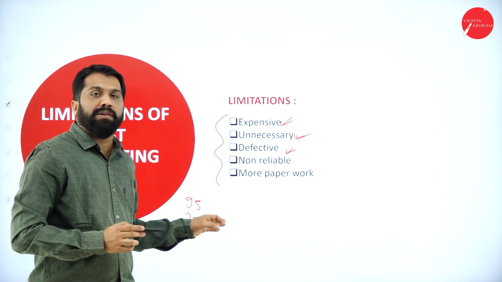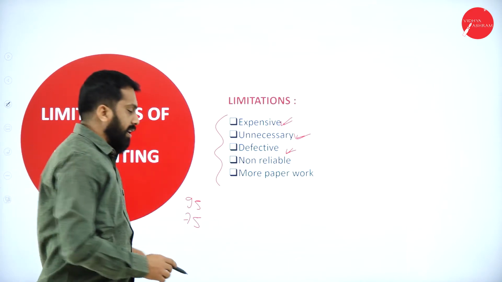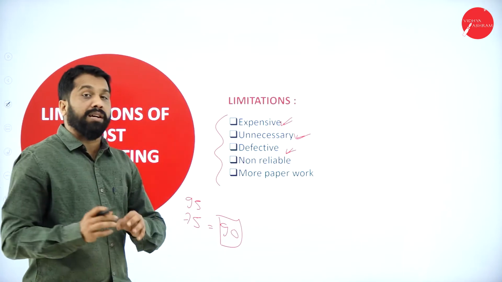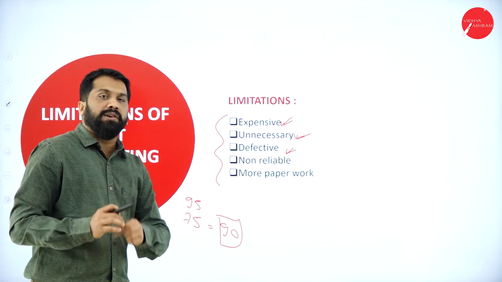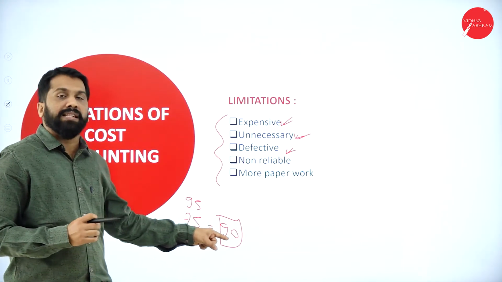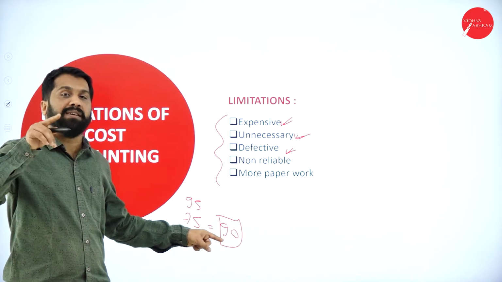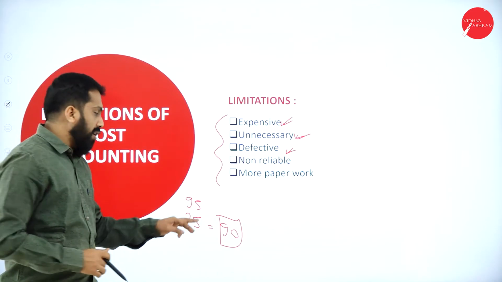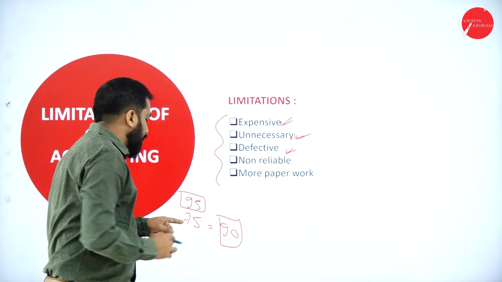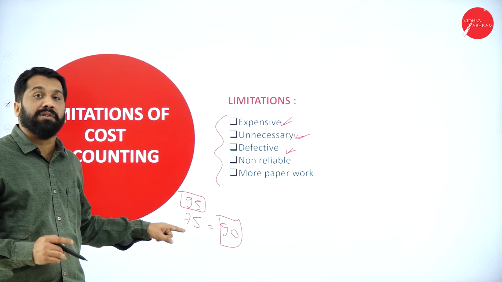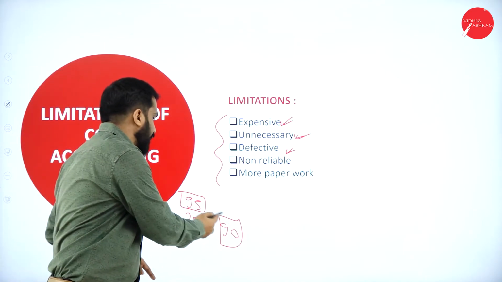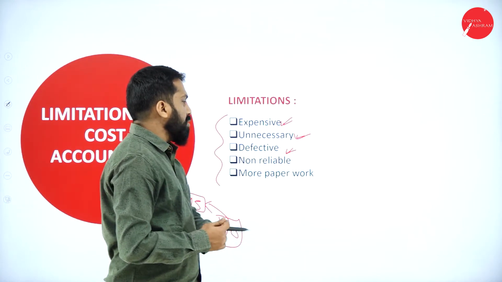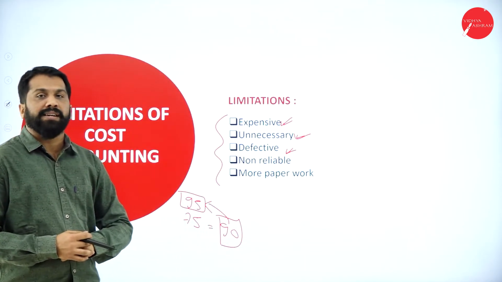Now, you thought your cost is 75 and you sold at 90. See, your cost accountant gave information, your cost is 75. So you are selling at what price? 90, by having 15 rupees profit. But actually what happened? Your cost itself is 95. Wrongly he calculated it as 75. So you are suffering a 5 rupees loss because of the defective work your cost accountant did.